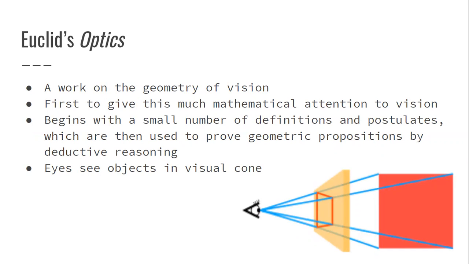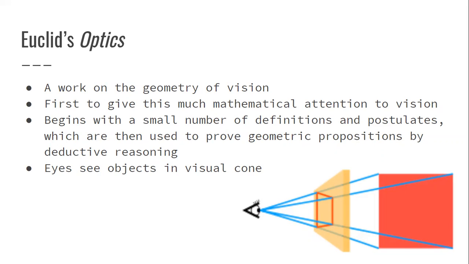But the work mostly deals with the geometry of vision rather than physical and psychological aspects of sight, which you'll see from other people before him as well as after him who worked on this topic. No scientist had given this much thought and attention to this topic before Euclid. Like I said, he was a pioneer for this.